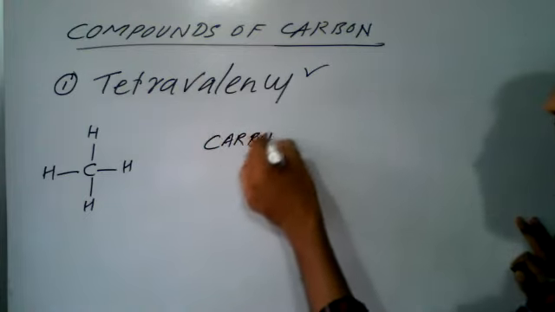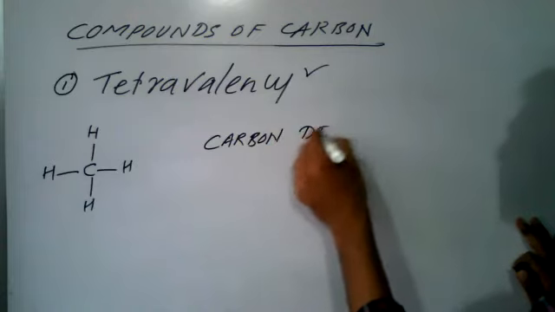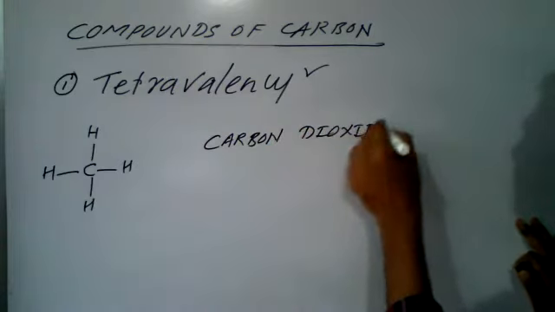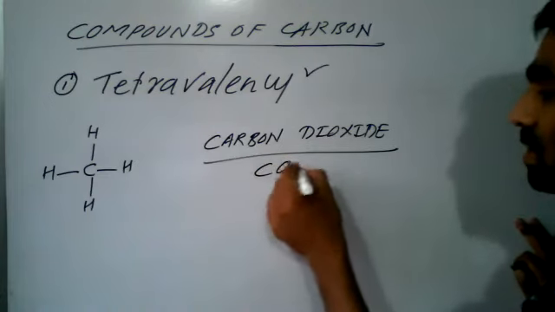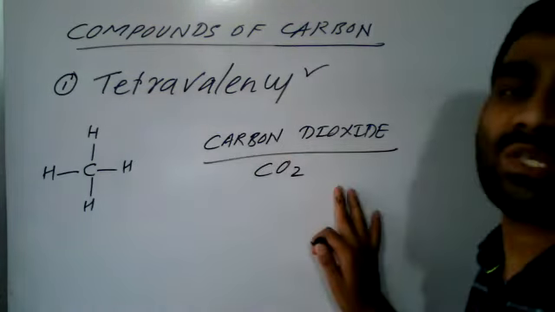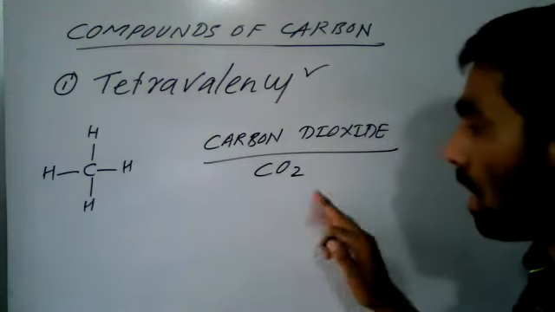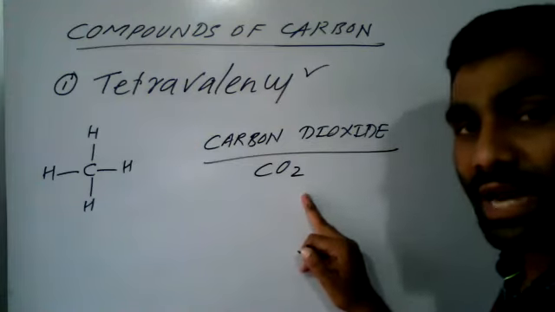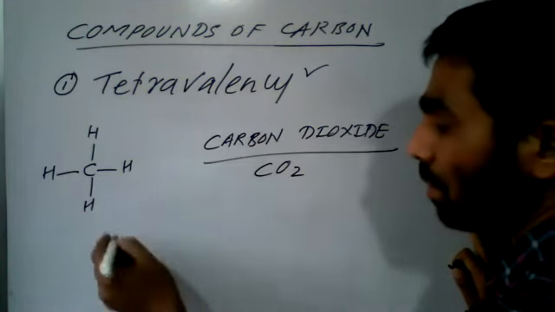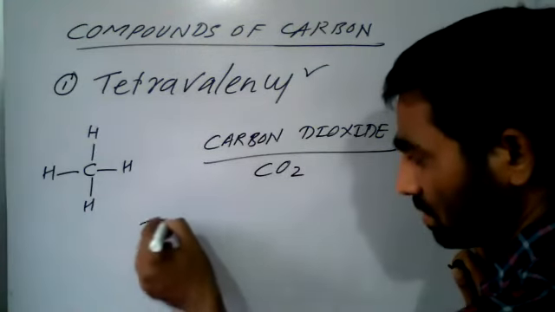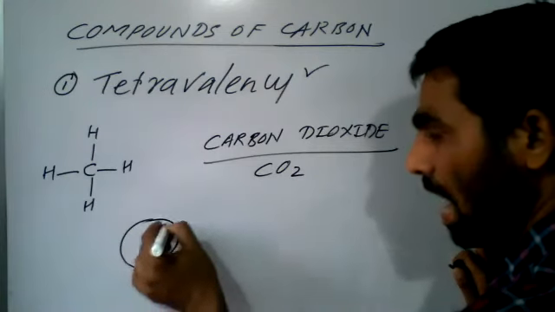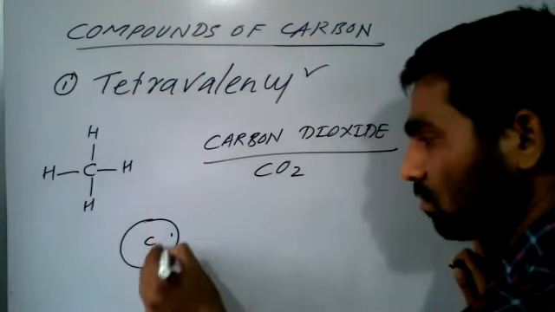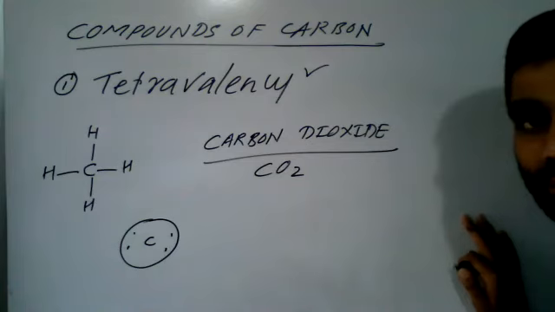We have been listening to this word for a long time. Carbon dioxide. I can write the formula CO2. But how is it formed? That is the question. Let us go for that. So let us draw carbon first, and write how many electrons are there: 4 electrons in its last shell.